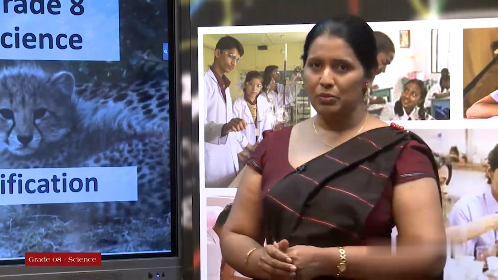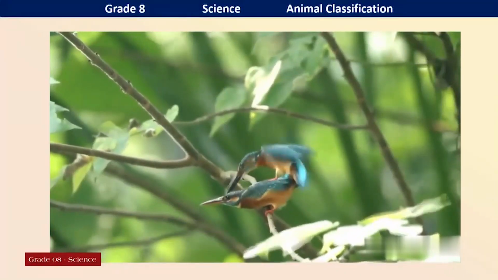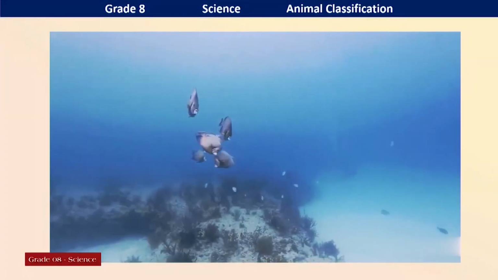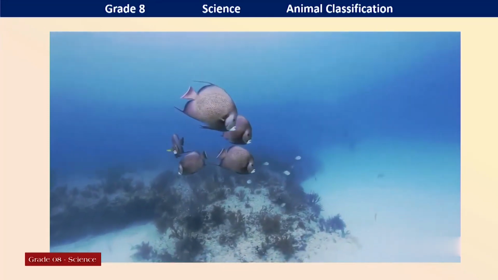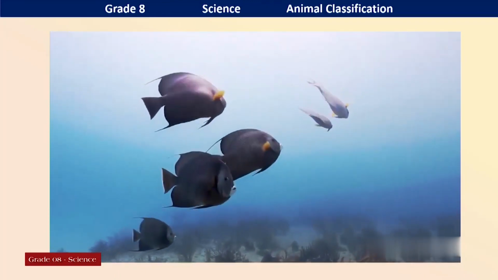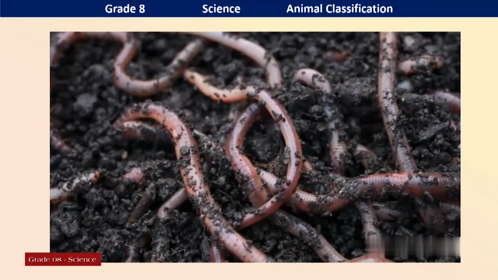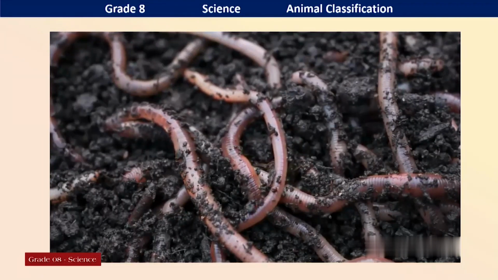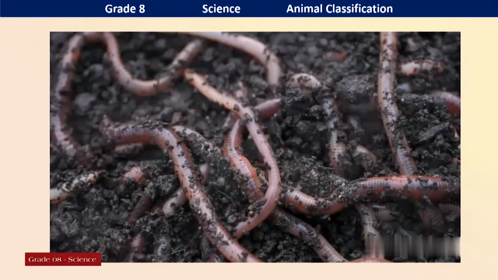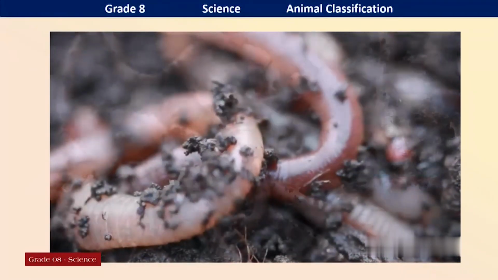Okay, let's watch this video clip. Yes, you can see birds. They are flying in the sky. Various types of birds. They have various adaptations. Fish living in aquatic environments. Swimming here and there. And their mode of locomotion is different. And there are some small creatures in soil. Now see how they locomote. They are very important organisms. Not only these organisms, there are some other organisms in soil.